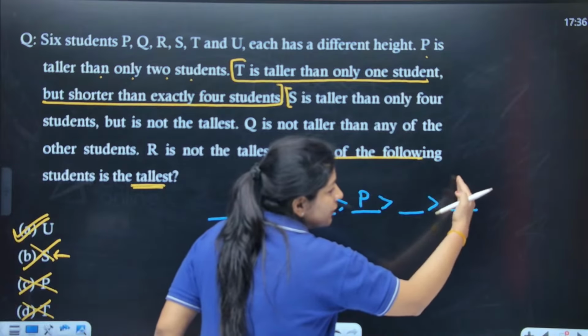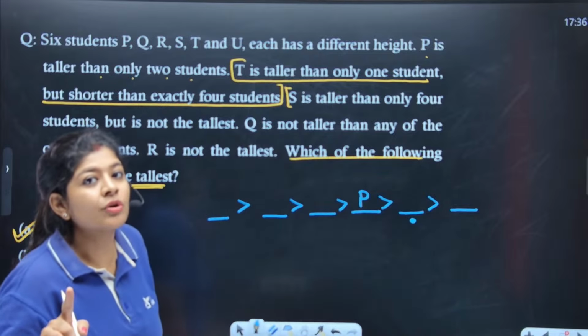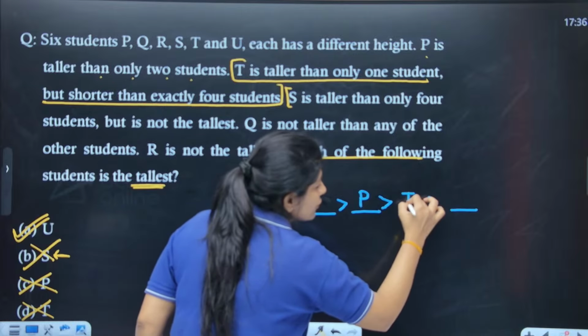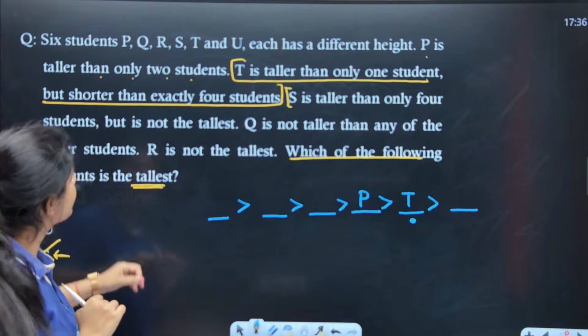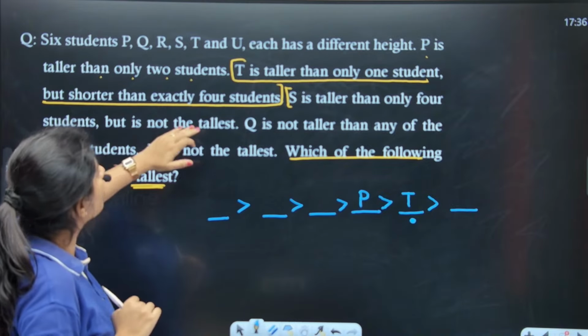T is taller than only one student, that means this is the position, and exactly shorter than 4 students. 1, 2, 3, 4. Yes. The position of T is fixed now. Next. S is taller than only 4 students but it's not the tallest one.